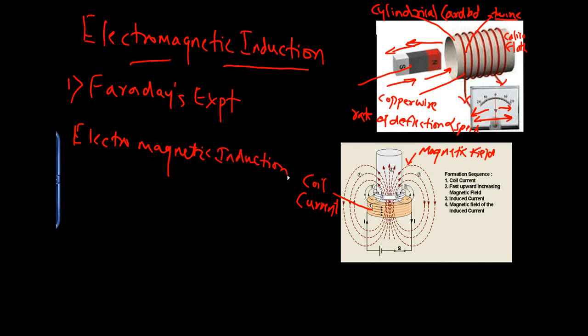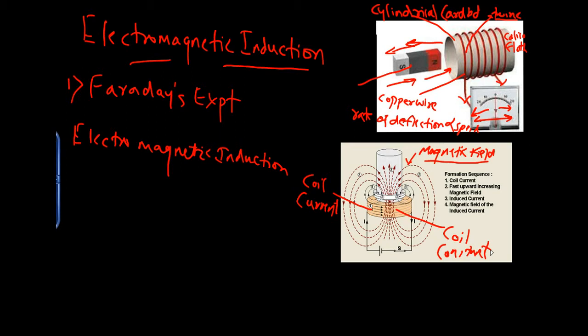Now, as discussed, we already know that a magnetic field always exists around a magnet. When the magnet is moved relative to the coil, keeping the coil constant, the magnetic field associated with the coil changes. This magnetic field associated with the coil kept on changing.